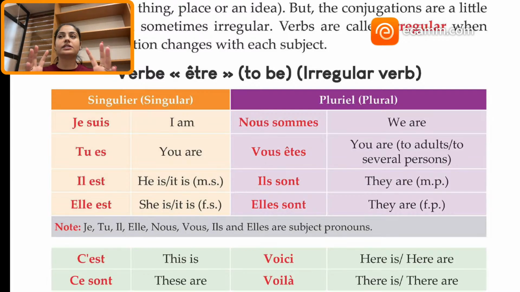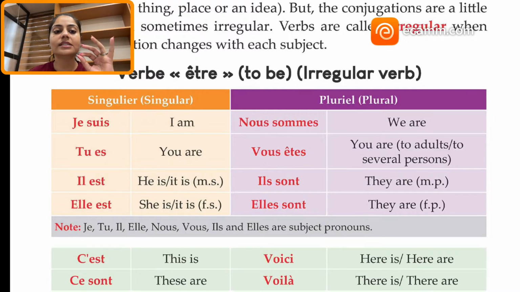Like we have first, let's just recall all these subjects, which we studied in the last class. Je means I, tu means you, il means he, she or it, right? Then nous means we, in which I am also included, so we. Vous means either you, the formal one, or you all, for that also we use vous. Then we have ils and elles, they both are used for they, right?